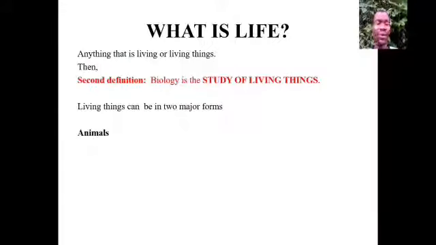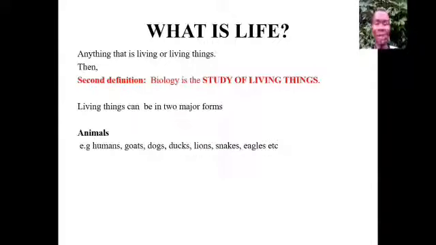The first form is they can be in form of animal, and we have examples like humans, dogs, goats, ducks, lions, snakes, eagle. Then the second form of life is plants.